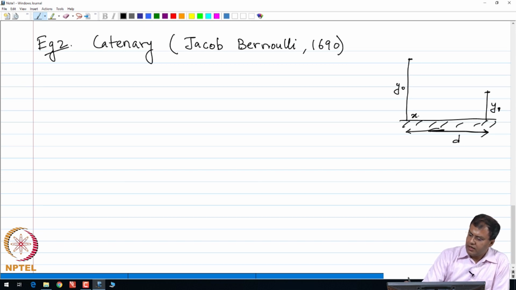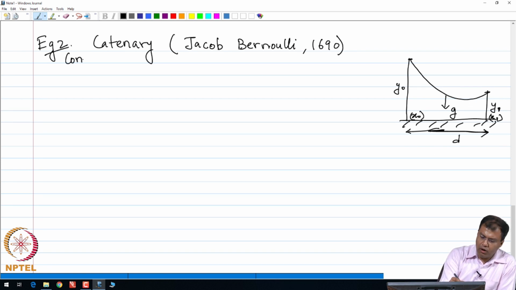Pole 1 has an x coordinate x0 and pole 2 has an x coordinate x1, and between the two poles we have a rope which is hanging, so that the end points of the rope are fixed on the top of these two poles, and the shape of the rope is completely influenced by the action of gravity. So, it is completely weight which is determining the shape of the rope.